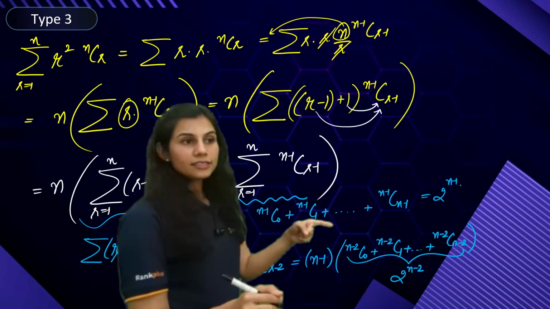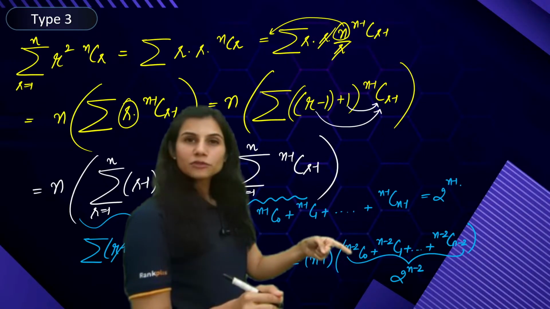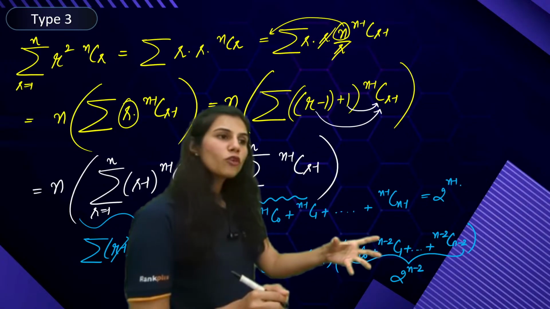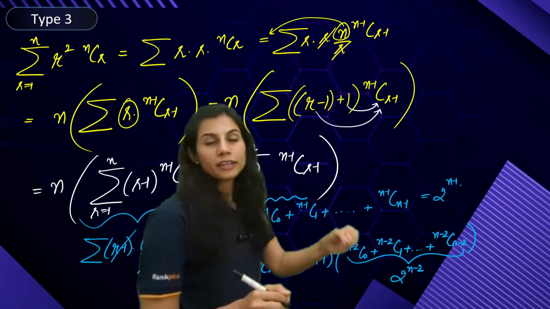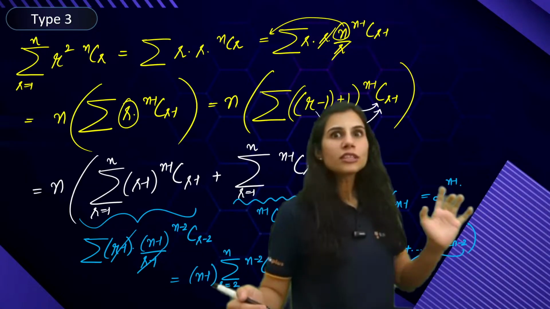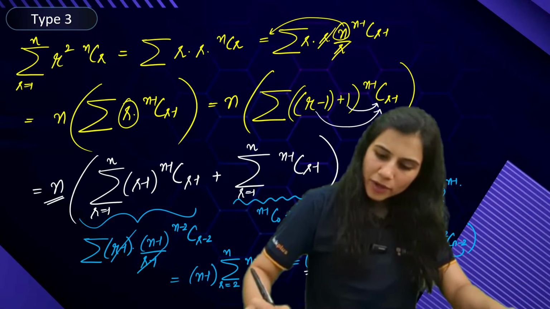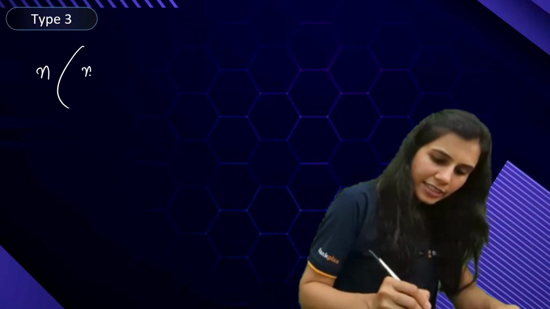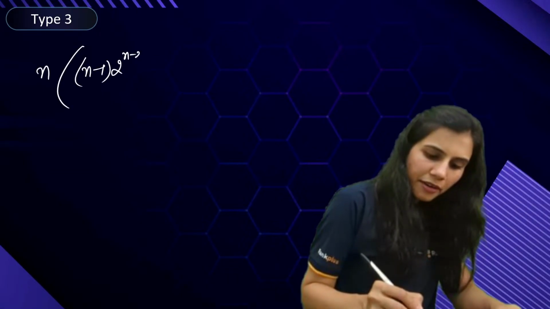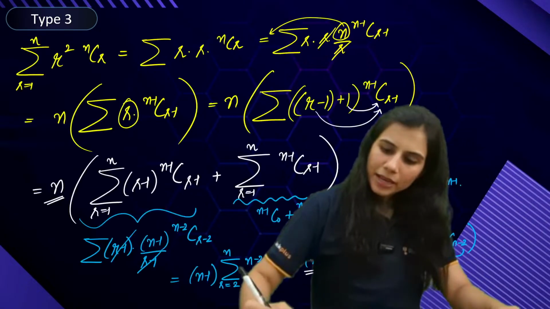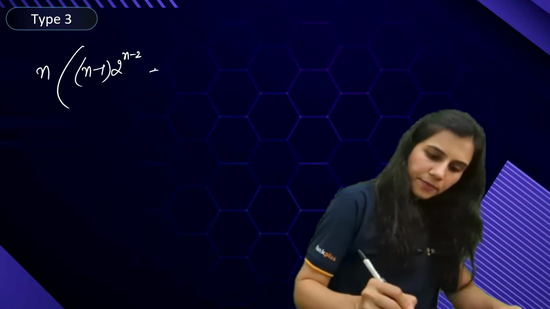Do you see this series that I have written? This is 2 to the power n minus 2. Yes or no? It is the sum of all binomial coefficients sitting in the expansion of (1 plus x) to the power n minus 2. Bingo people, all the summations are solved. Now just write it down neatly. This n remains here, so I'm going to write n as it is. Bracket start. Inside you have n minus 1 into 2 to the power n minus 2. After that you have plus 2 to the power n minus 1. Remember, plus 2 to the power n minus 1.